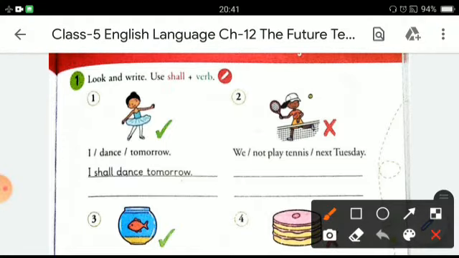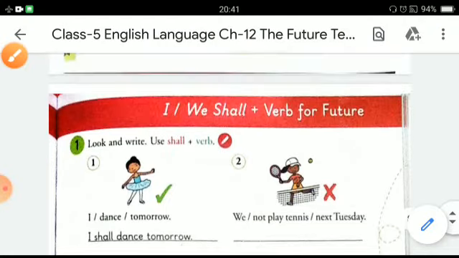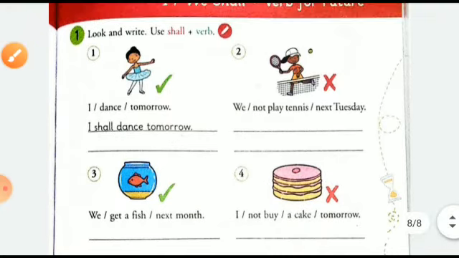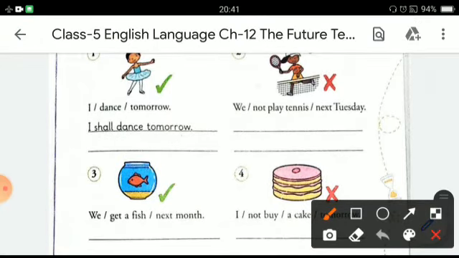Now let's do an exercise with I shall, we shall plus verb for future. Look and write. Let's use shall plus verb. The first one is already done for you. That is, I dance tomorrow: I shall dance tomorrow. See the next one. We not play tennis.